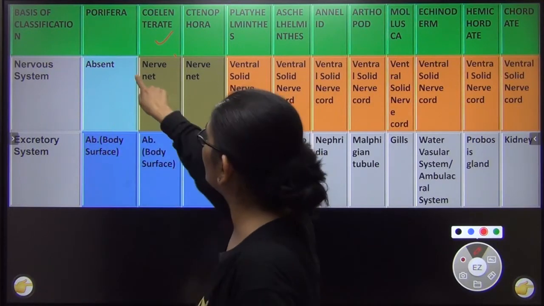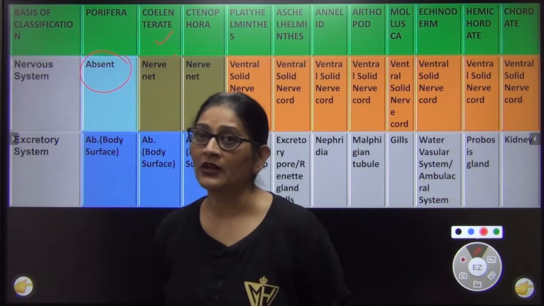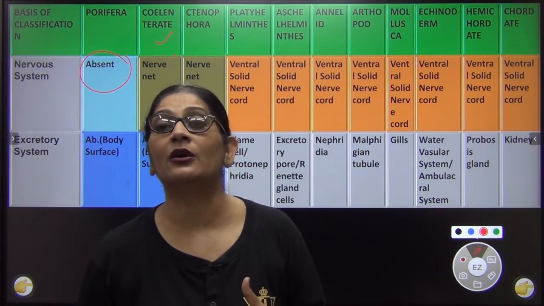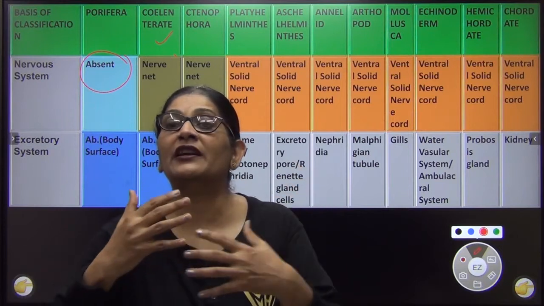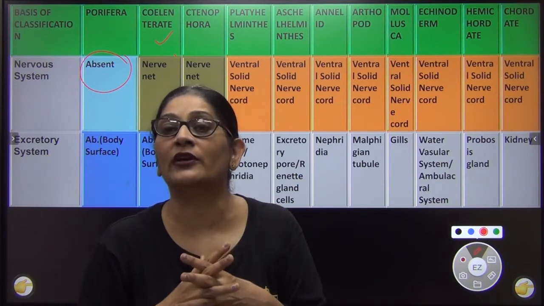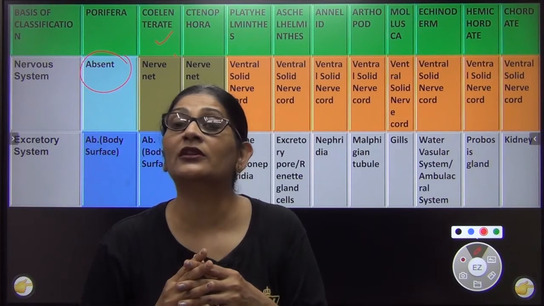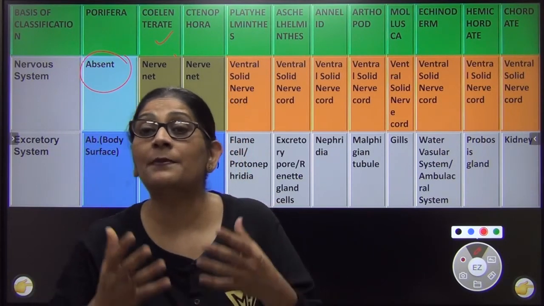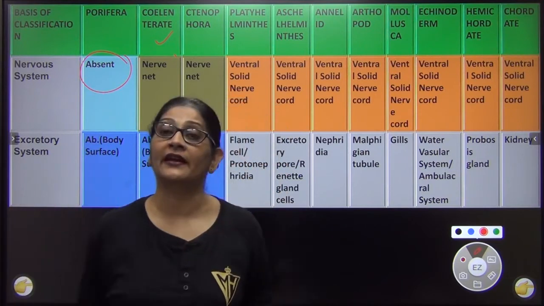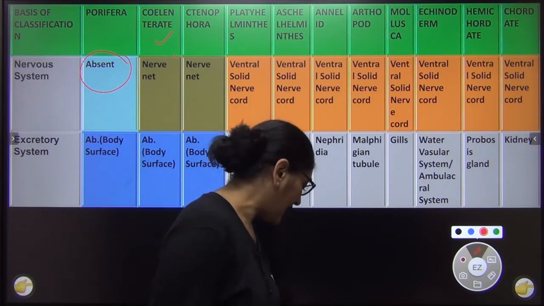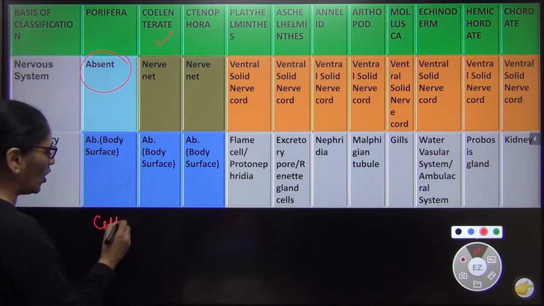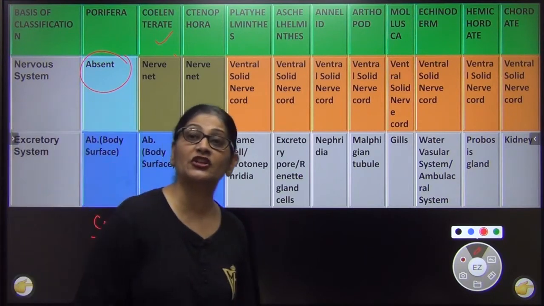So I am talking to you about nervous system. In Porifera the nervous system is absent. And I'm sure you will not ask me why. क्योंकि nervous system का काम क्या होता है? To coordinate between different cells and organs of my body. And coordination की जरूरत कब होती है? जब आप मिलकर कुछ काम कर रहे होते हैं। अगर आप सब अपना अपना काम खुद कर रहे हैं तो coordination की क्या जरूरत है? As I told you, in them the level of development is cellular. All the cells do their own work. So इसमें control and coordination की क्या जरूरत होती है?